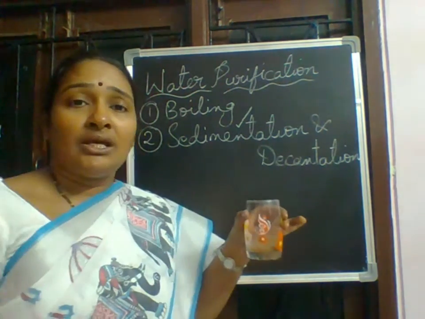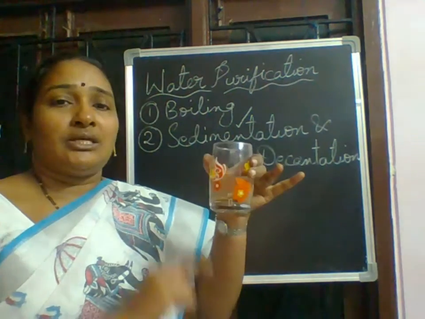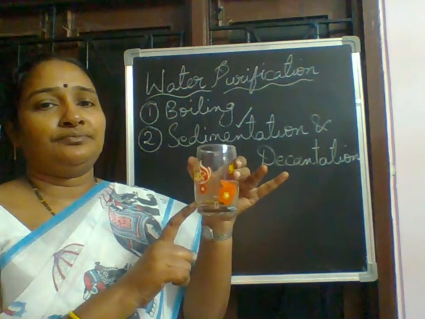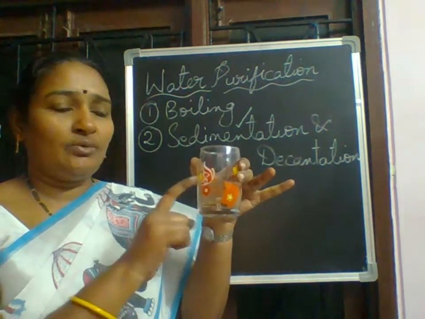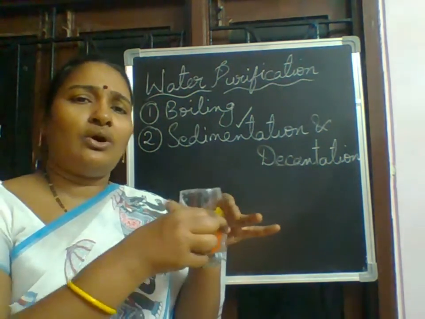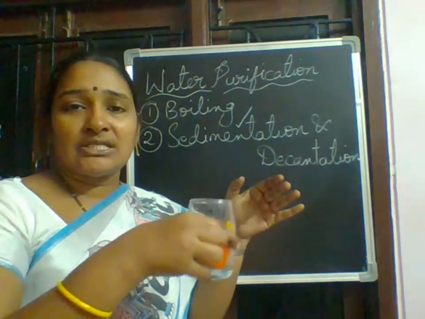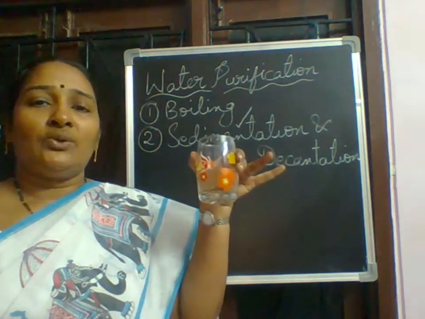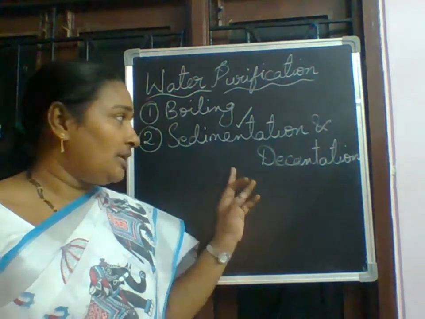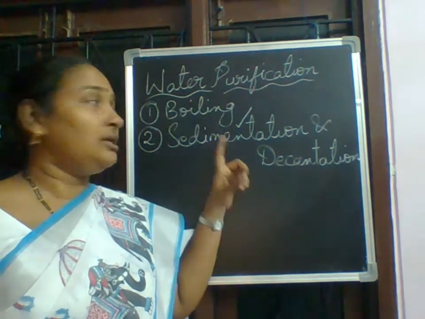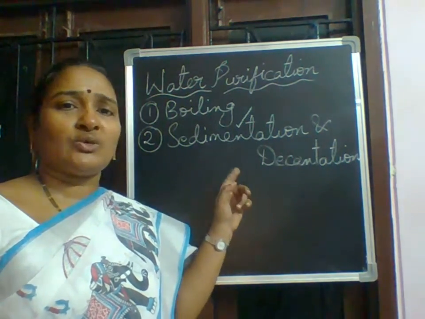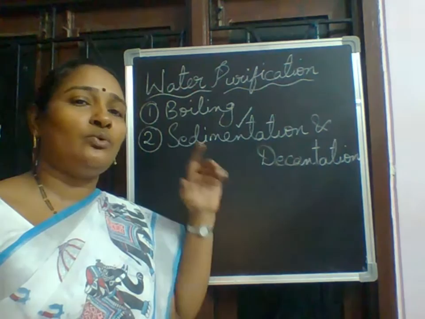So what do you mean by the definition of sedimentation? It means the insoluble impurities get settled down in the beaker after a few minutes in the water. Why? Because they are insoluble. They cannot dissolve in the water. Even if you go on mixing thoroughly, it doesn't get dissolved. After a few minutes, you can observe the sand particles get settled down. So the process of settling down of sand particles in a beaker is called sedimentation. This activity you can do at home also. Very simple. You are in 4th class, you can do it very easily.